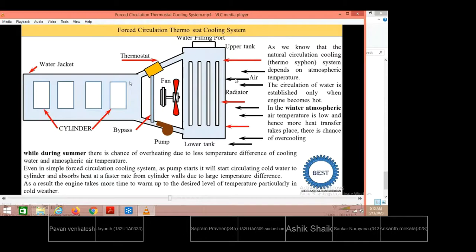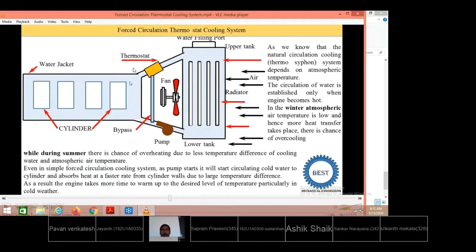Q equal to m c p delta T. If the temperature difference is smaller, the amount of heat dissipated from hot water to cold air is also very much lesser. Therefore, our objective is to maintain a high temperature difference. That means the water jacket temperature must be raised to some specific temperature for removal of maximum heat. For all practical cases, the water temperature that is expected to be raised is in the order of 85 degrees centigrade. Unless the water jacket temperature is raised to more than 84 degrees centigrade, the hot water will not be allowed to enter into the radiator. That means it will not be sent for cooling.